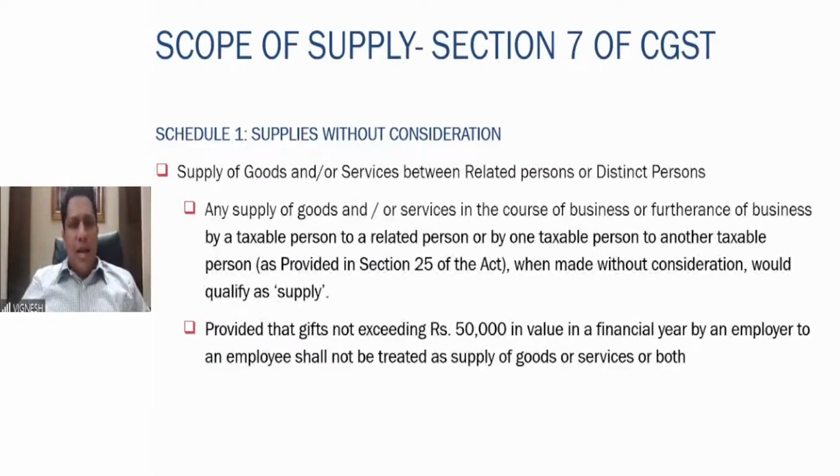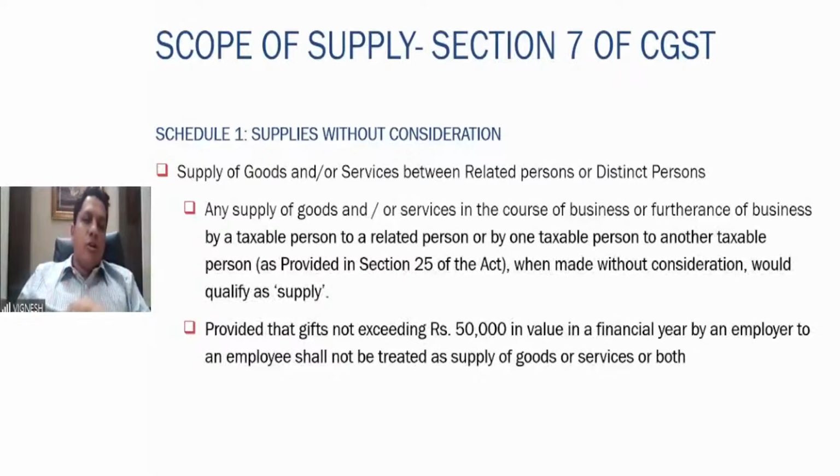So when I talk about distinct persons, I'm opening one office in Hyderabad, Telangana, and I'm opening another office in Bangalore, Karnataka. If there is a transaction between this Hyderabad office and the Bangalore office, it is assumed as if it is done between distinct persons, because both are establishments of the same person. So even though there is no amount, no consideration, GST is very much applicable, right?